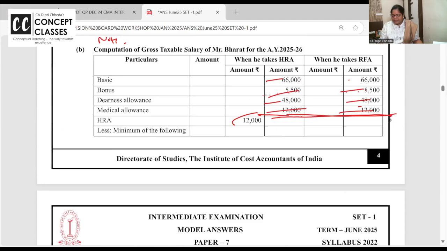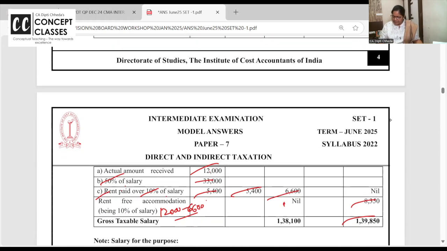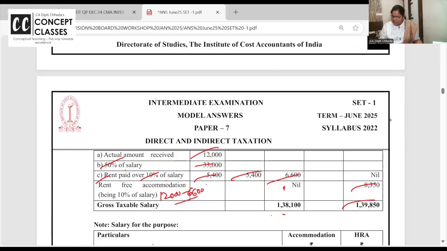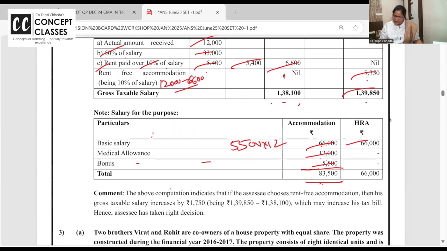See till here salary is same. Now if you take HRA 6,600, it is 138,100 your income. And if you take RFA, it is this. So the conclusion is, which one is more? If he chooses RFA, its gross salary is more.